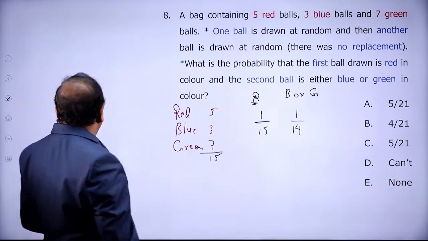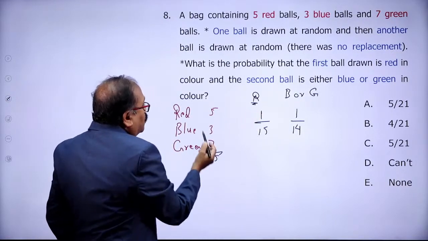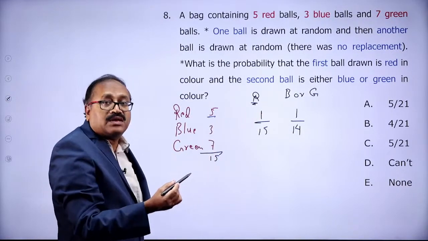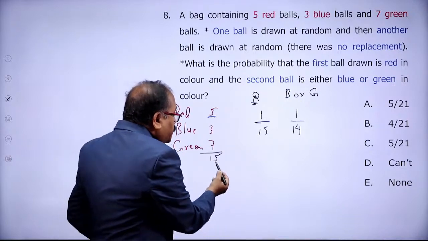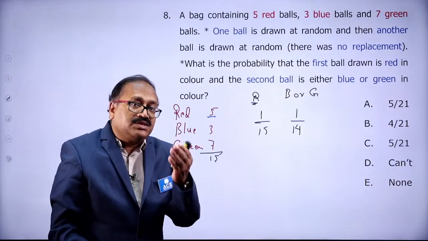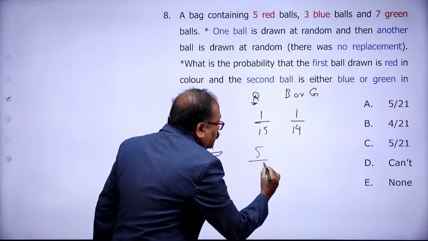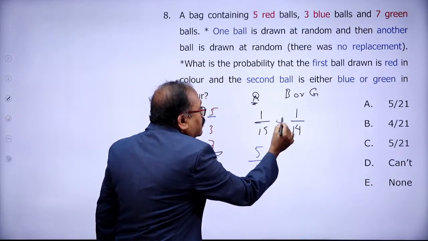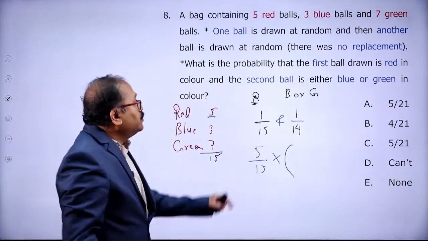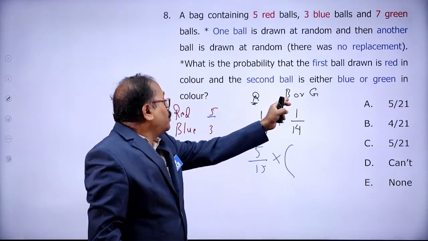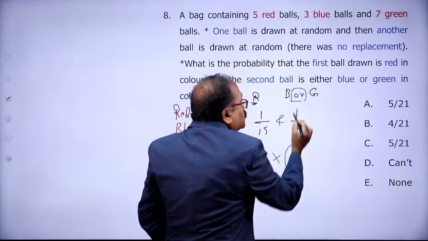Okay. How do we answer this question? Let's answer it now. First red. How many reds are there? 5 reds are there. 5C1 is nothing but 5. And here 15, you are taking 1, 15C1 is nothing but 15. So I can write this as 5 by 15, and you are drawing this one. And means multiplication. And did you see, either blue ball or green ball? So this is OR. Here it is plus.